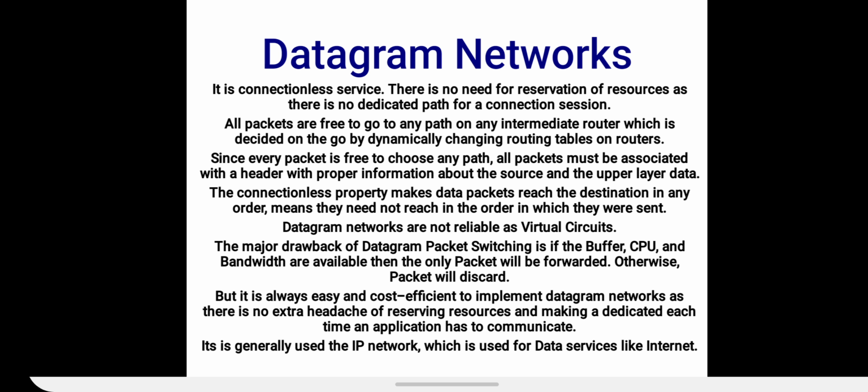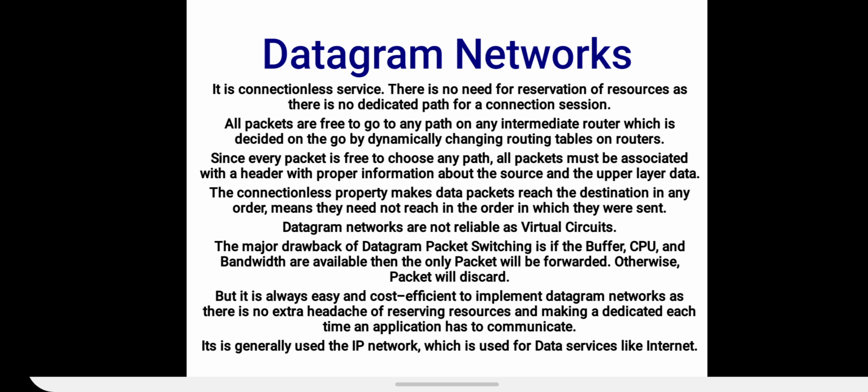The connectionless property of datagram network makes data packets reach the destination in any order. Since there is no dedicated path in datagram network, the packets do not reach in proper order.